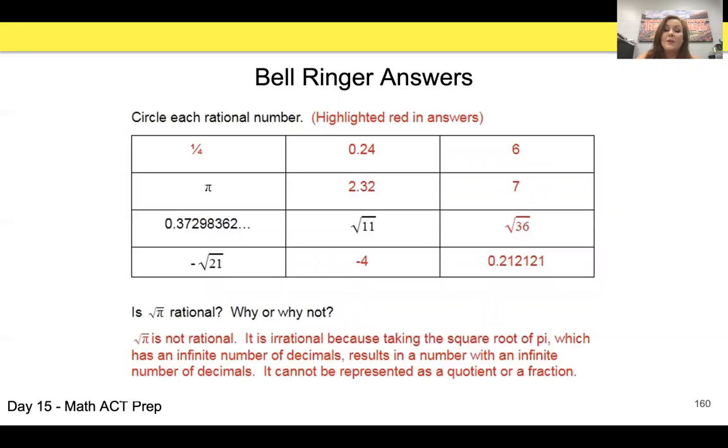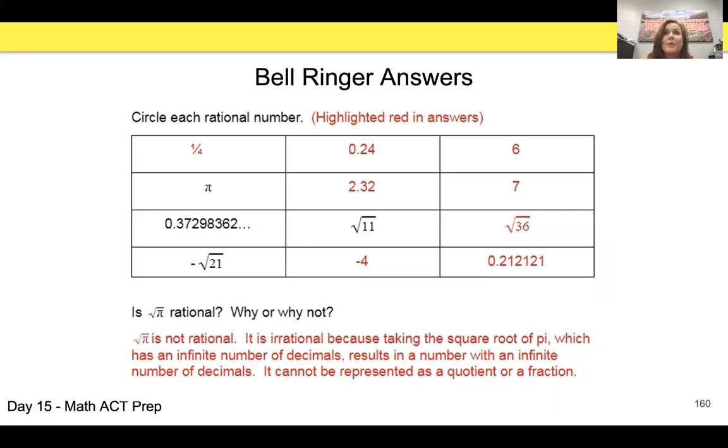Okay, so now that you're finished with the bell ringer, you can see the highlighted answers are rational numbers. We can take the square root of 36, it's 6. We cannot take the square root of 11. We get a decimal point. That's going to be irrational. The negative square root of 21, even if it was positive square root of 21, it's not a perfect square, so it would still be irrational.